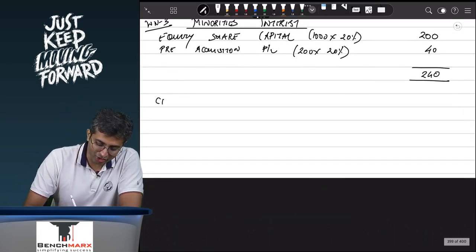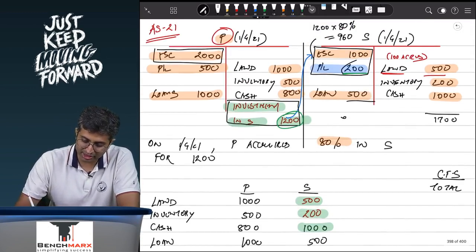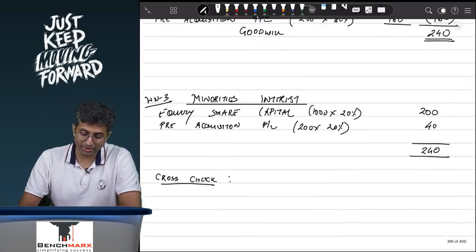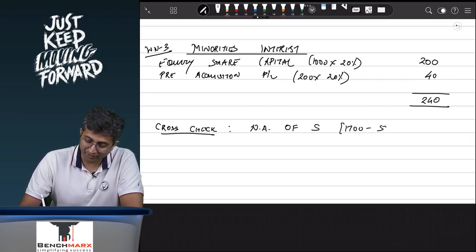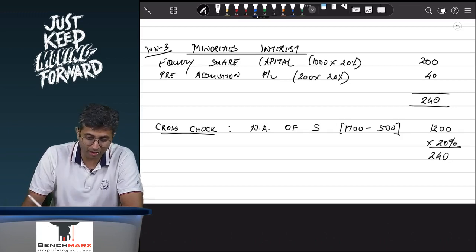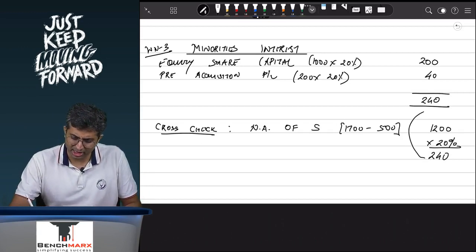So how can you cross check these numbers? Let us say for cross checking, you can say what is minorities interest? Minorities interest is in subsidiary's assets of 1700, 20% is attributable to minorities. Subsidiary's liabilities of 500, 20% is attributable to minorities. So your net assets, NA of S, is 1700 worth of assets minus 500 worth of liabilities, which means 1200 worth of assets. Out of this 1200, 20% is attributable to minorities, which is 240, which is 20% of the net worth or 20% of the net assets, as the case may be. So this is tying up.